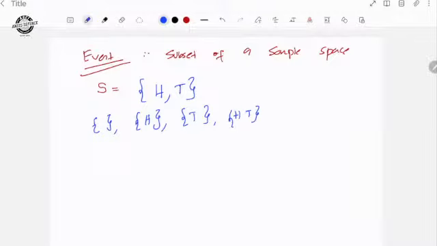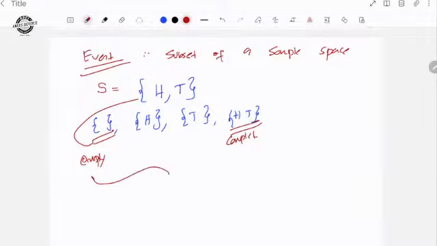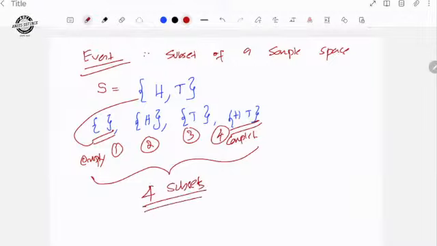So these are the subsets of the sample space. This is the empty one, this is the complete one. There are 1, 2, 3, 4, 4 subsets.